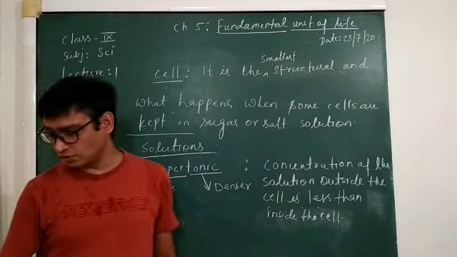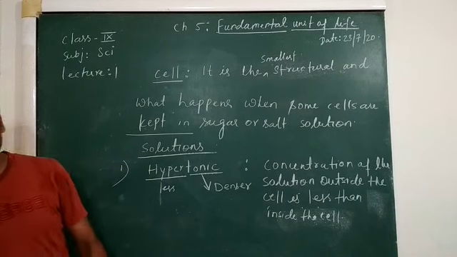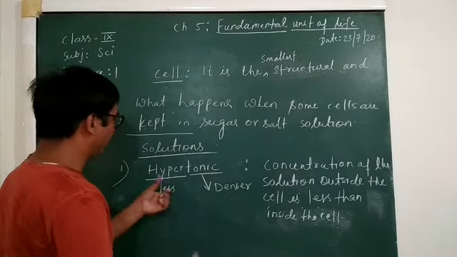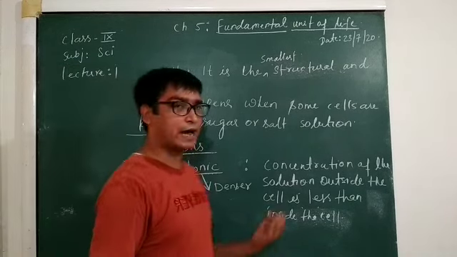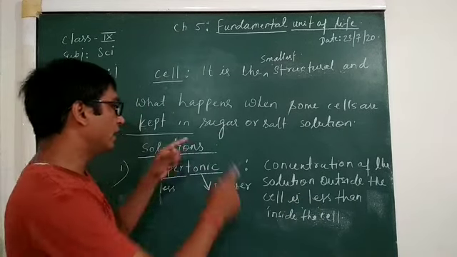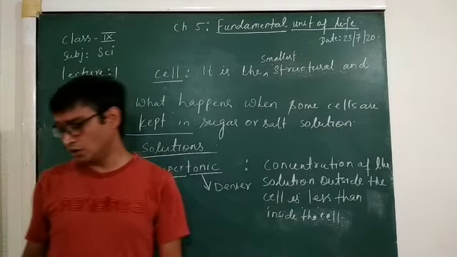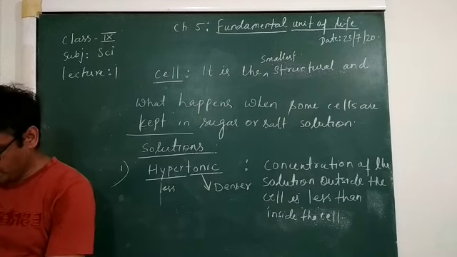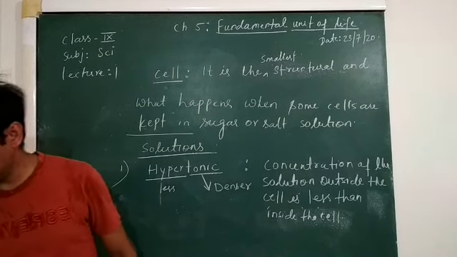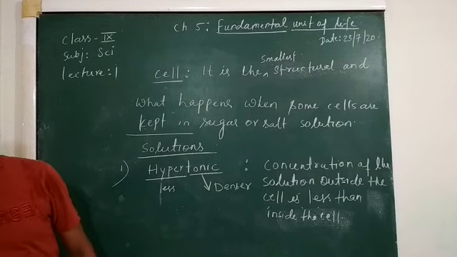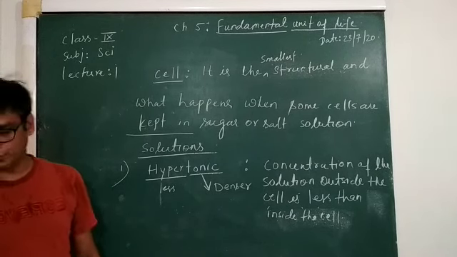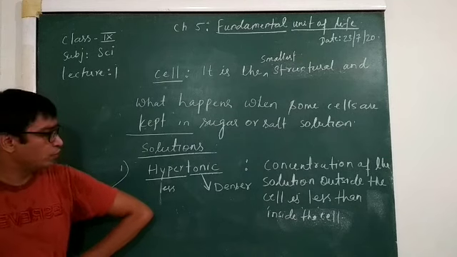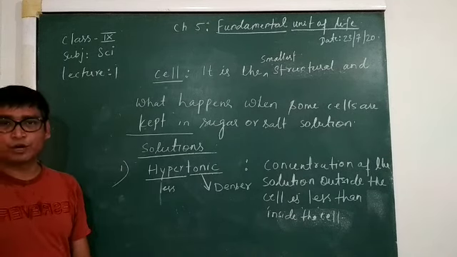Now we will come to know about hypertonic, isotonic and hypotonic by the figure also. So this is all about the hypertonic solution.